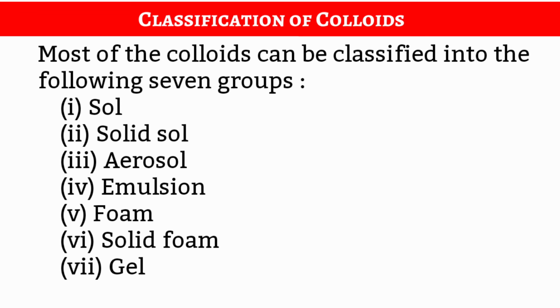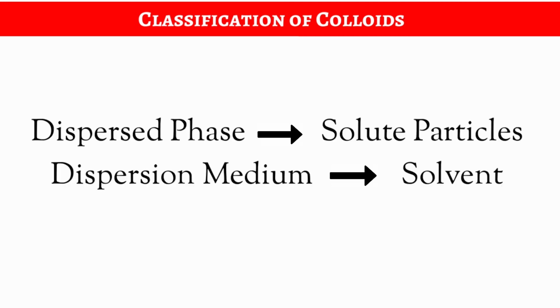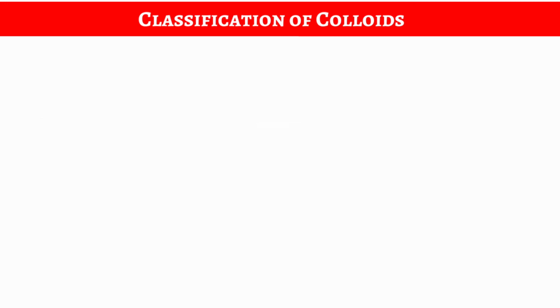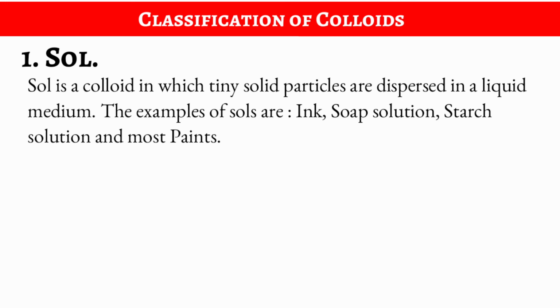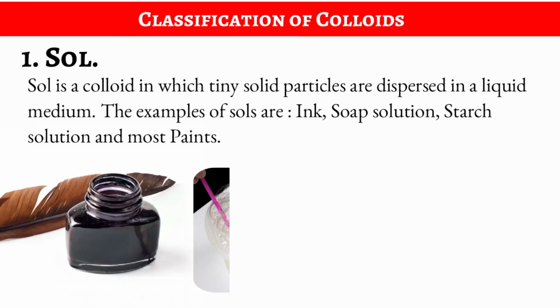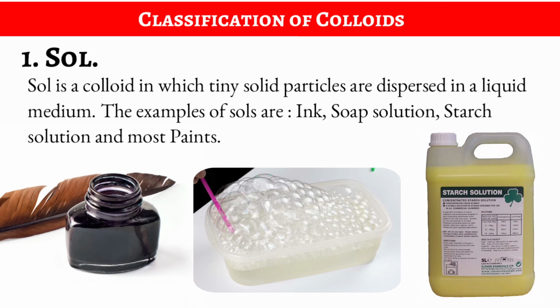Before going to the next, I would like to remind you what I had discussed earlier: dispersed phase and dispersion medium. Dispersed phase means solid particles and dispersion medium means solvent. So let's start with sol. Sol is a colloid in which tiny solid particles are dispersed in a liquid medium. Means here solid particles are the dispersed phase and the liquid medium is the dispersion medium. The examples of sols are ink, soap solution, starch solution and most paints.